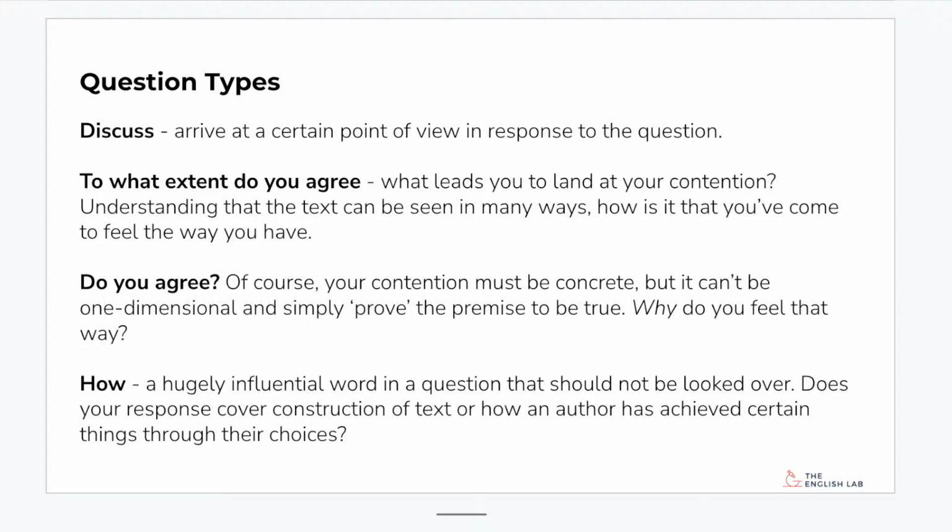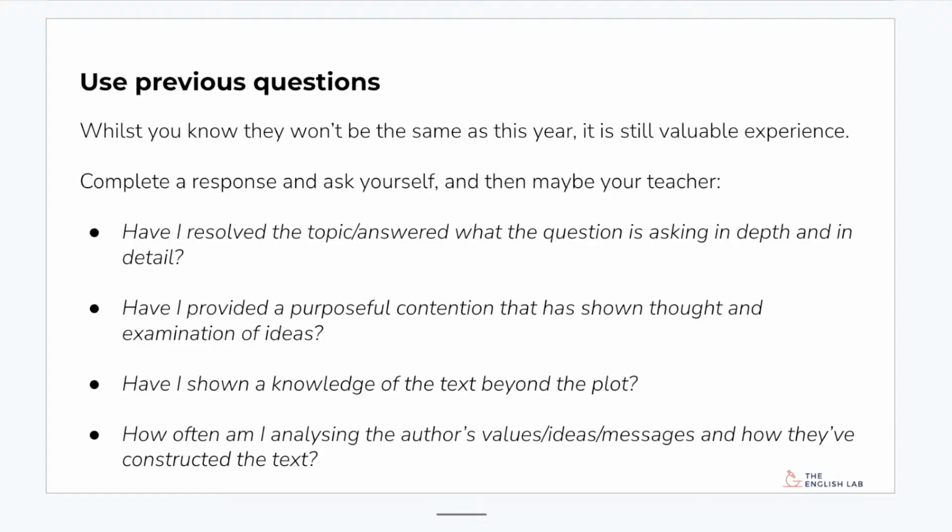All right. So if you've done a how question, I want you to look at each of your paragraphs and your topic sentences and say, am I actually showing a knowledge of how this text has been put together? So obviously use previous questions. That's a no-brainer. But the main thing I want you to do is to be really active and deliberate in the way that you go about it. So the best way to be doing that is to take a look at the question and acknowledge what it is doing. Okay, it's proposing something and then it's asking a how question. All right, it starts with a quote and then a proposition and a discuss. That way you're thinking about all the different things that are being asked of you and you're being really particular about it.